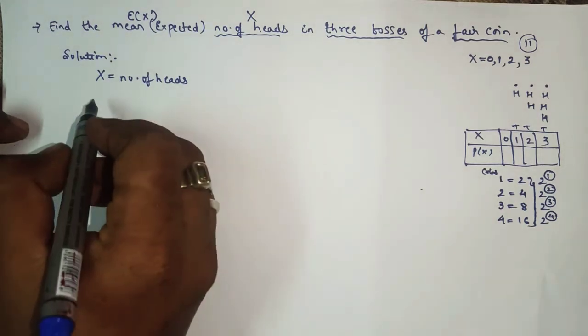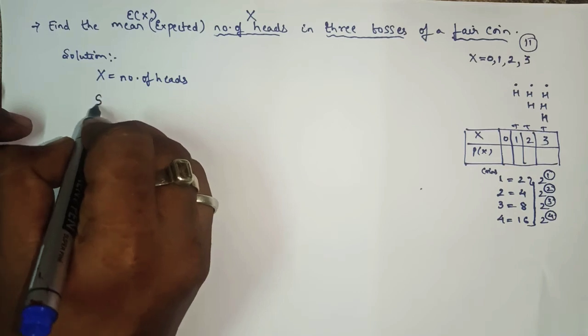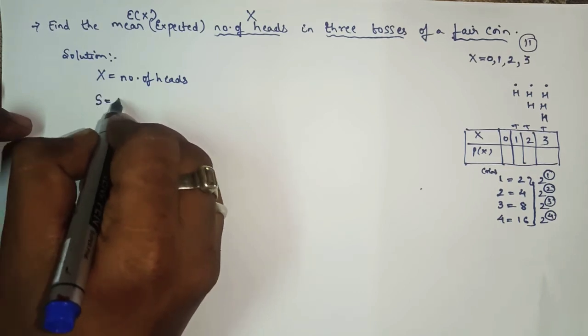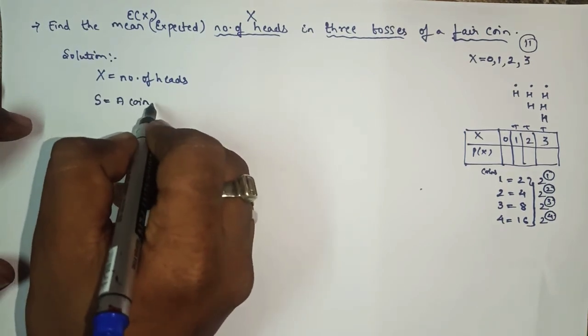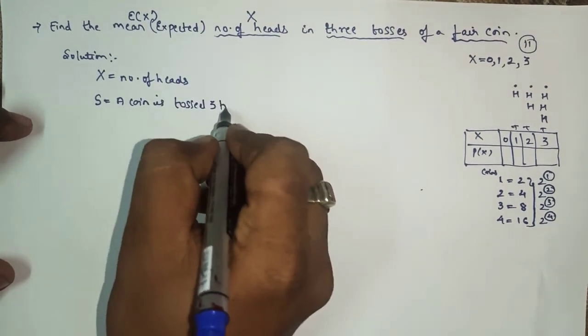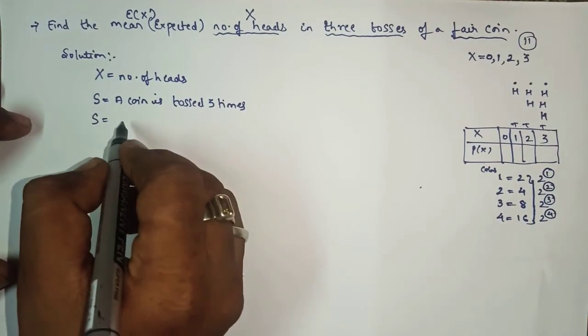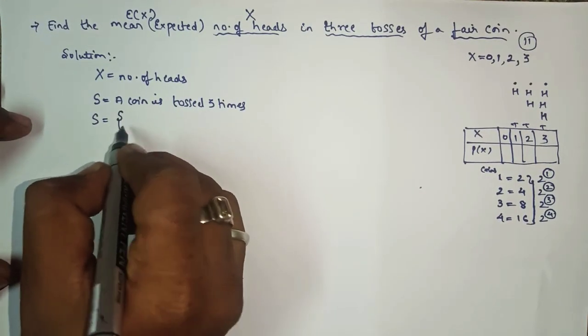Okay, and then we'll write here S: a coin is tossed 3 times. So what will be the sample space? I hope you all know the concept.